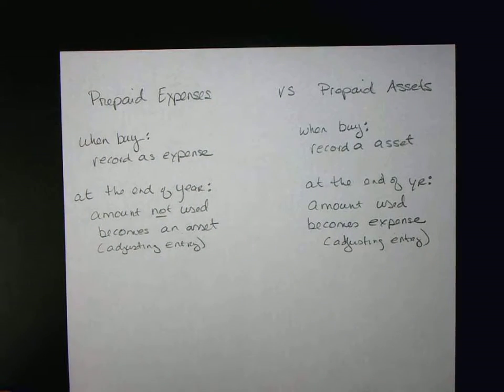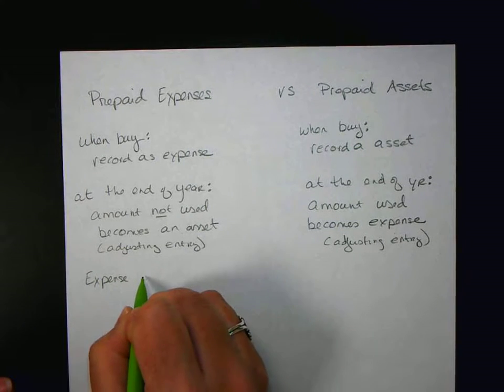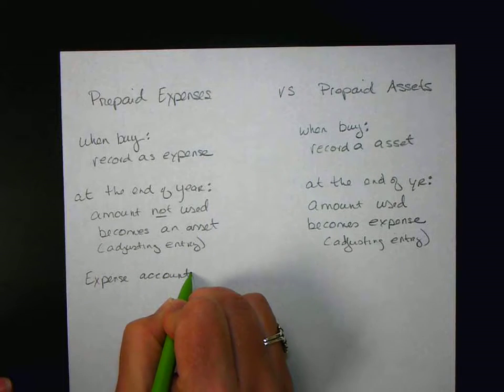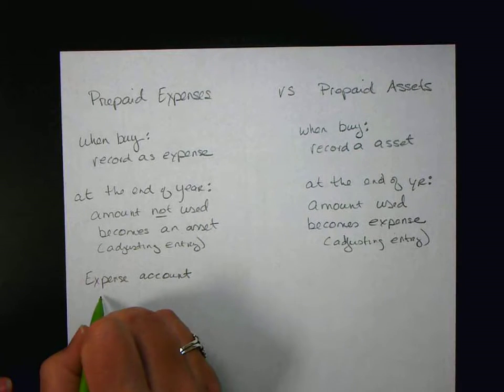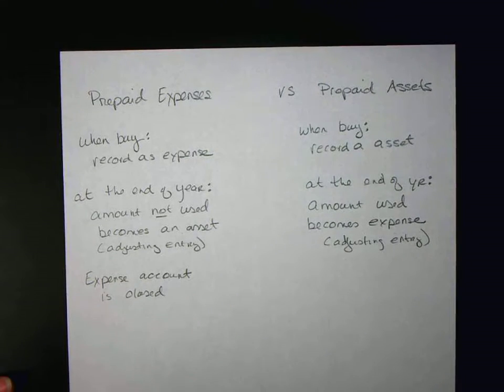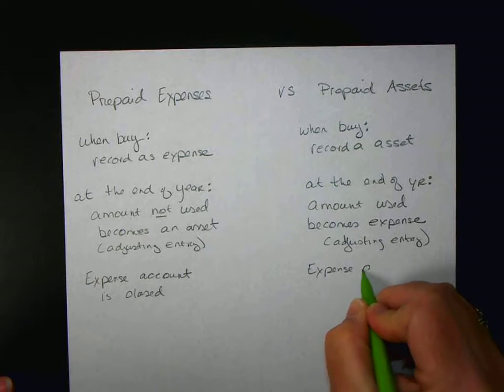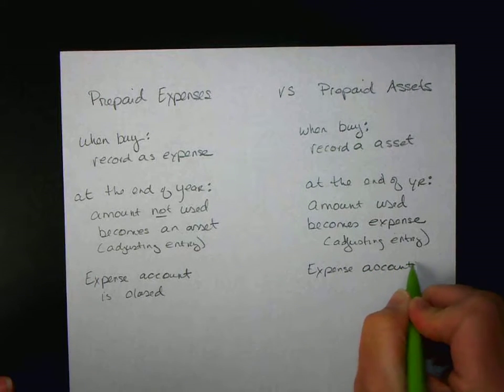Okay. Then, when we close, the expense account is closed. Okay, we have to take all of our expenses to zero, right? Okay, same thing here. Expense account is closed.